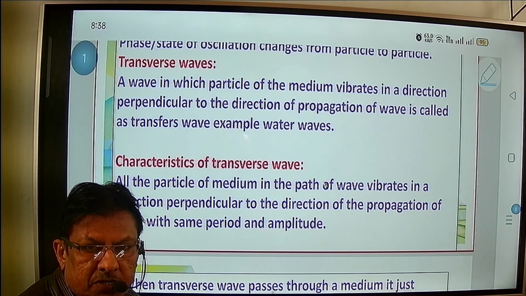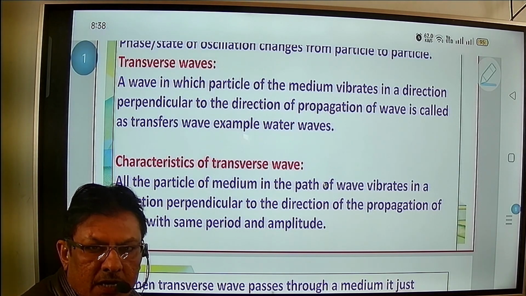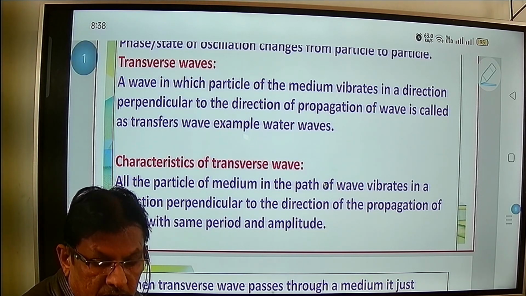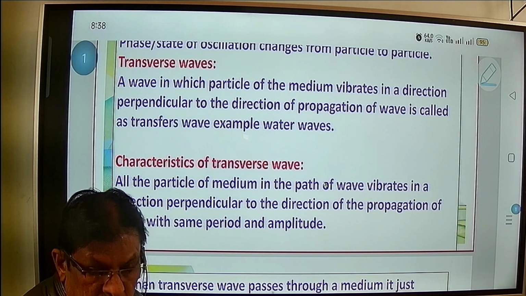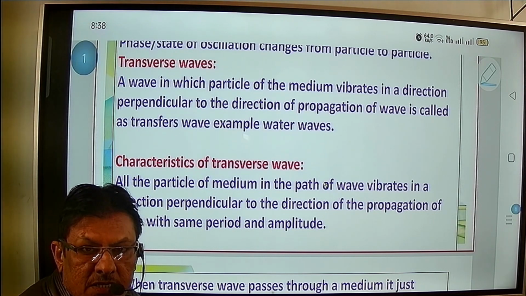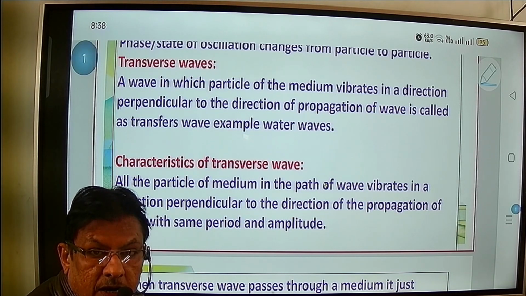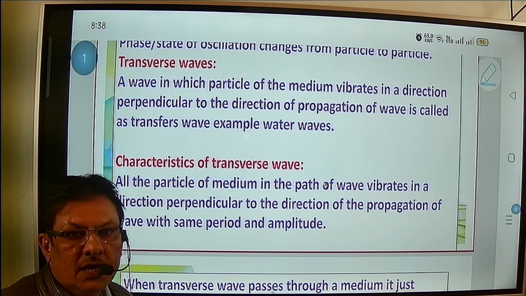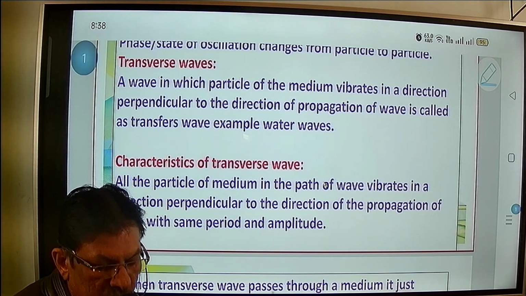The point at which the stone or the pebble is dropped becomes the center, and from there onwards the ripples travel in a direction which is called the propagation of the wave. But the vibrations are said to be perpendicular, meaning up and down, when the wave is moving in the forward direction. Hence we term it a transverse wave.